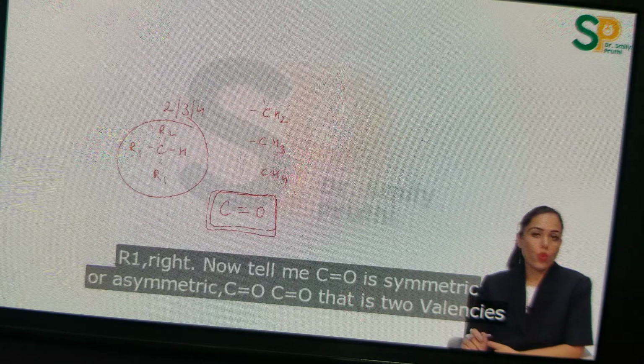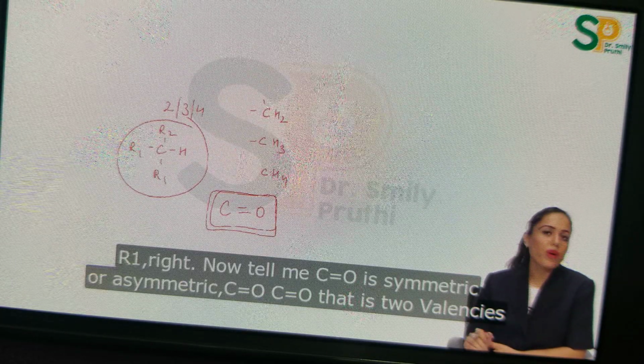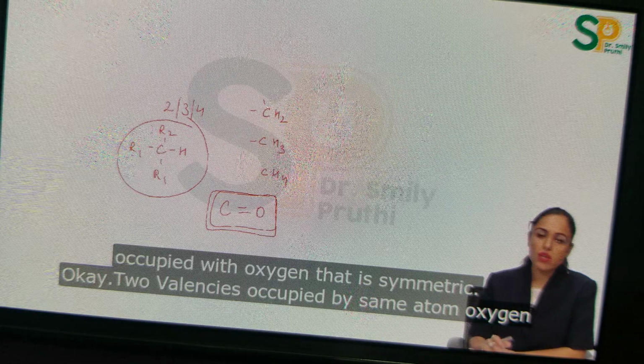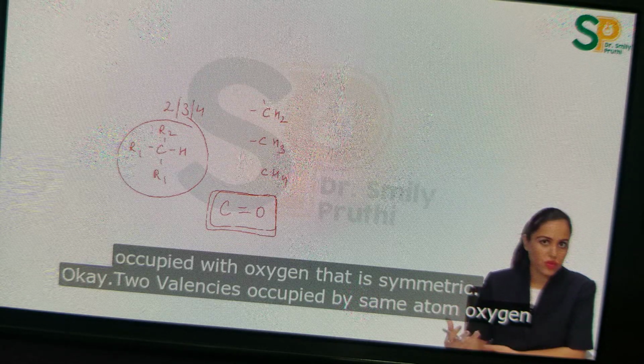C double bond O, that is 2 valencies occupied by oxygen, that is symmetric, okay? 2 valencies occupied by the same atom, oxygen, right?